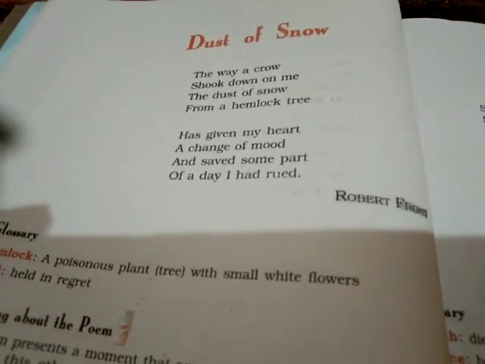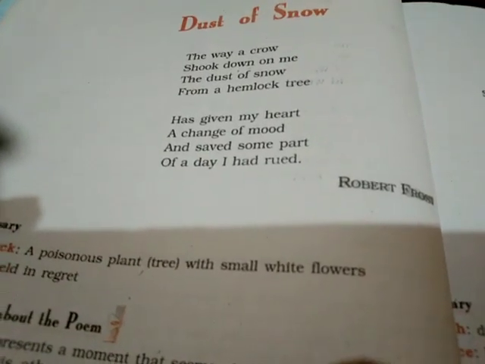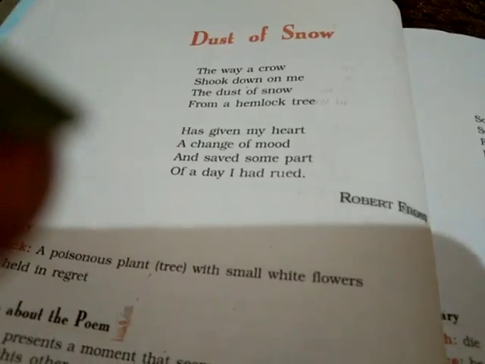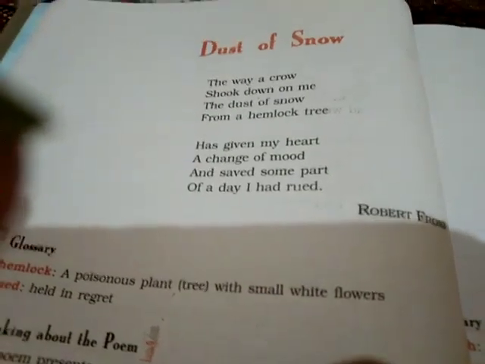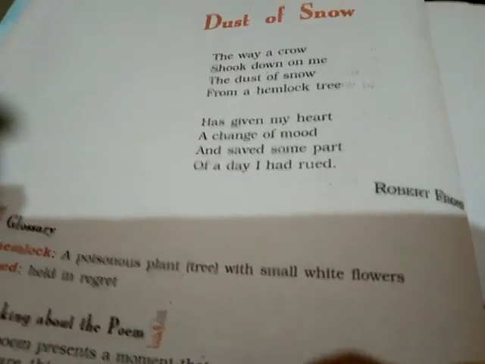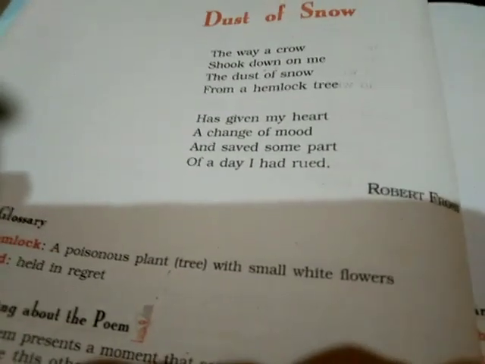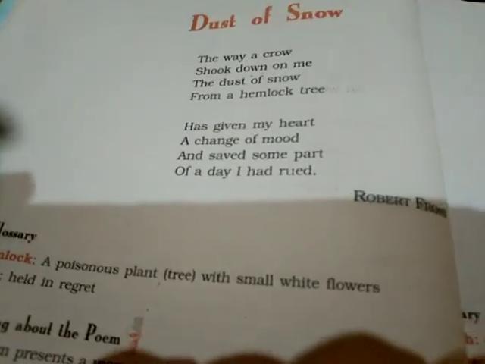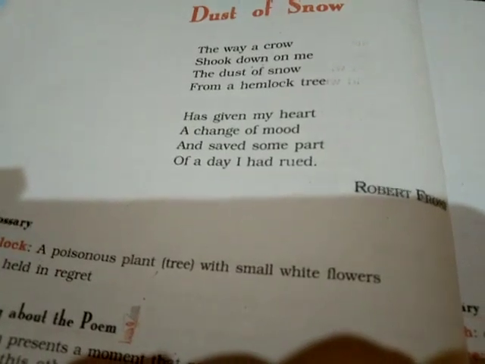There is a negativity in the name of the tree because it resembles the European plant from which the poison known as hemlock is extracted. So, there is a negativity in the name.